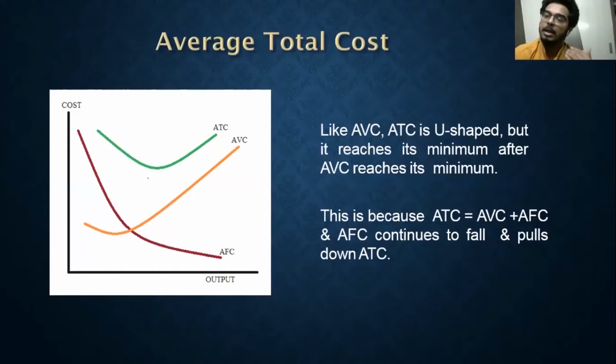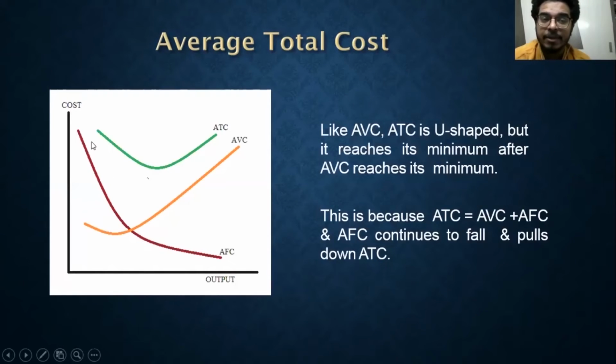Now, like average variable cost, my average total cost is also U-shaped, but it reaches its minimum after AVC, average variable cost, reaches its minimum. Over here, you can see the average total cost's minimum point is being reached later as compared to the minimum point of average variable cost.